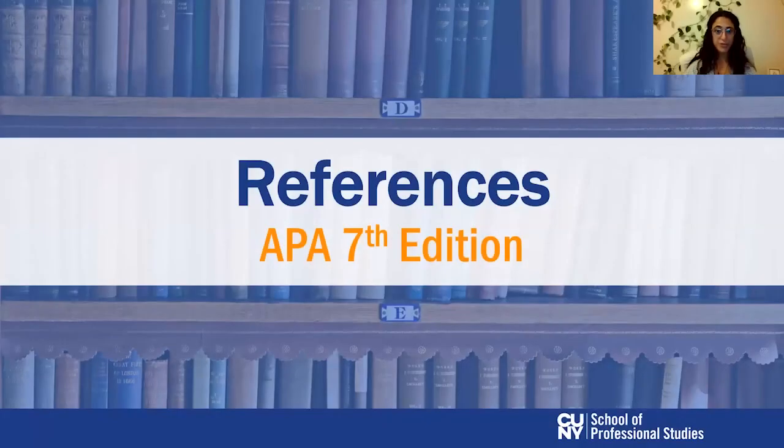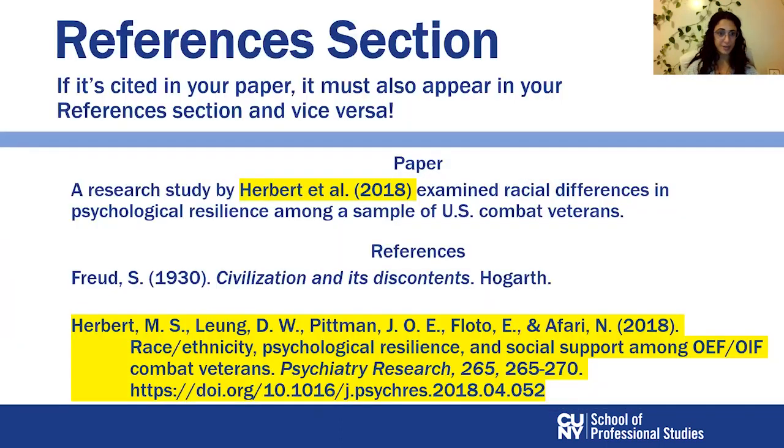Moving on to what we call the references or the reference list, which is a separate section of your paper, which you add after you finished all the content of your paper, after your conclusion, on a new page. And you need to list in that section all the sources that you have cited inside your text.